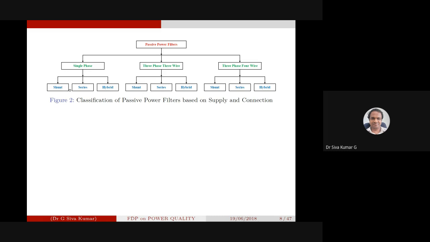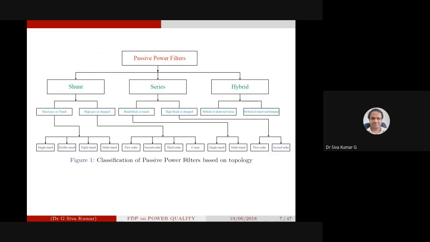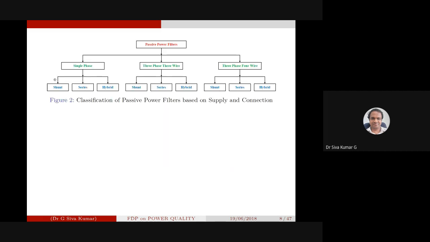Basically it is similar to the classification based on topology, but still they have given these particular names, based on the type of the system. They have given single phase shunt, single phase series and single phase hybrid. When you have a three phase three wire system, we have a three phase three wire shunt passive filter, and then series and hybrid also. The same thing for the three phase four wire system also.